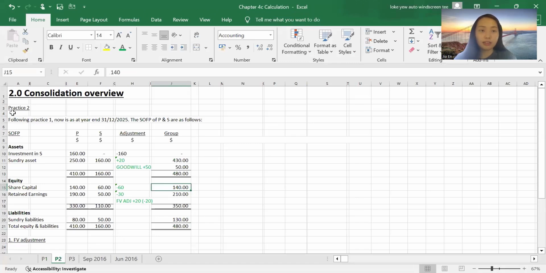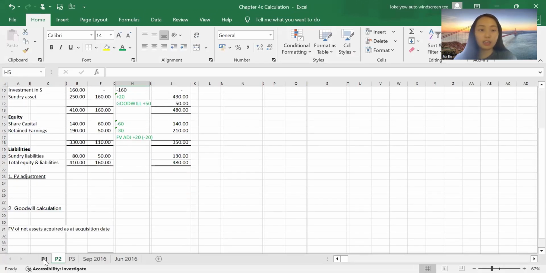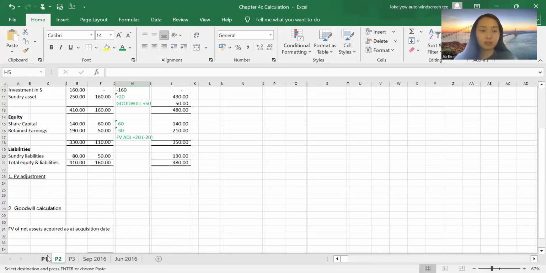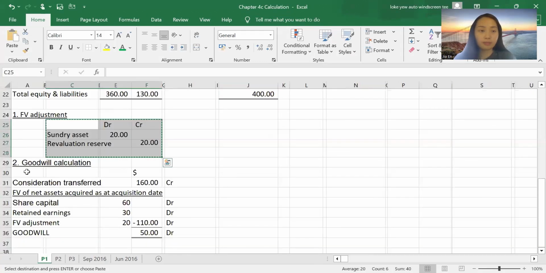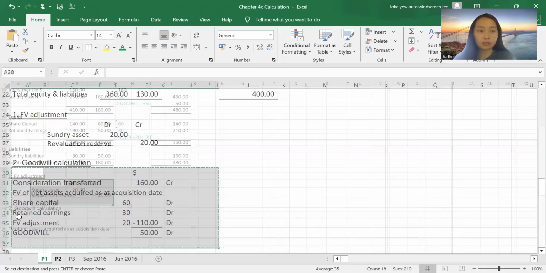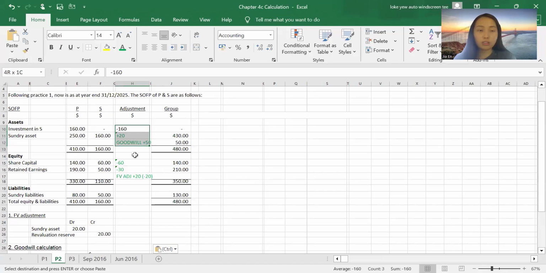Similar to practice 1, what we have done earlier, we have the same fair value adjustment. We have the same goodwill calculation. And now we put in all the adjustments here again.